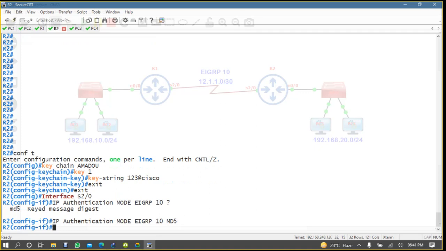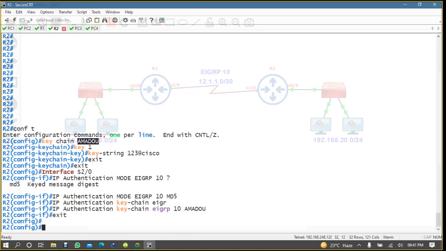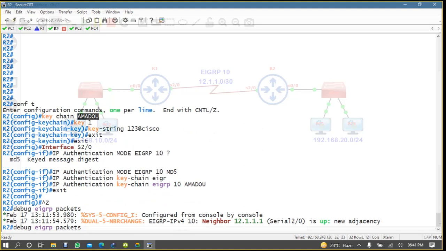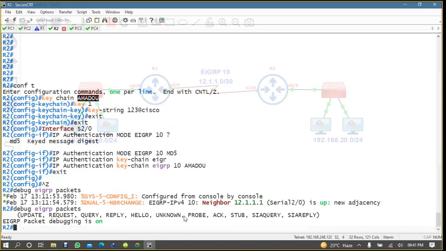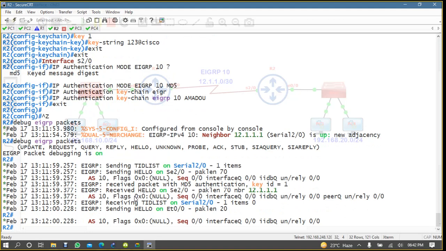Then IP authentication key-chain EIGRP 10, and the keychain name you have given, Amadou. And you will see some message here. Neighborship is up, sending and receiving, all is okay now.